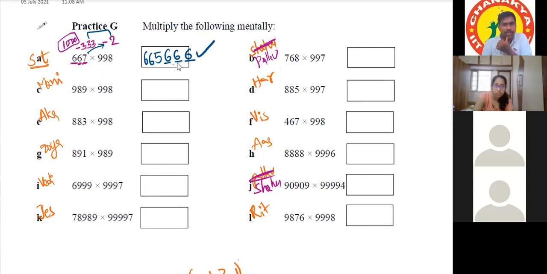Generally, how are you filling the remaining positions? By multiplying these extra numbers, correct? 333 into 2 is how much? 666. Because we have already reserved 3 positions, those 3 positions should be filled by 3 sixes.